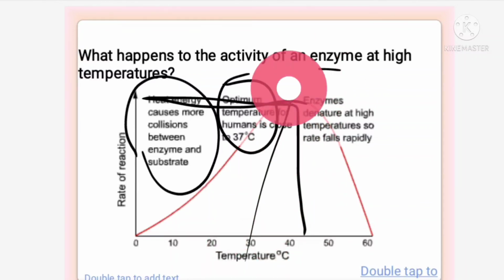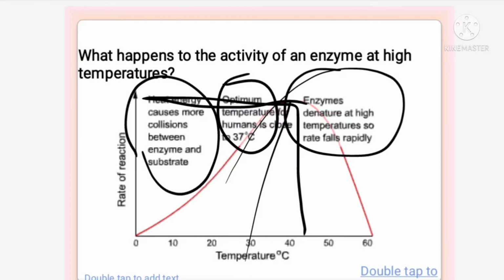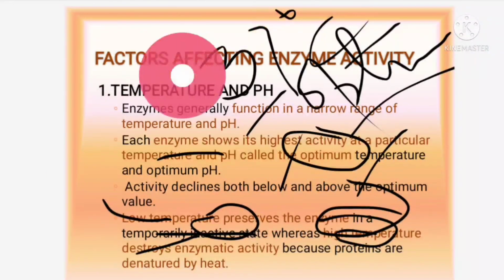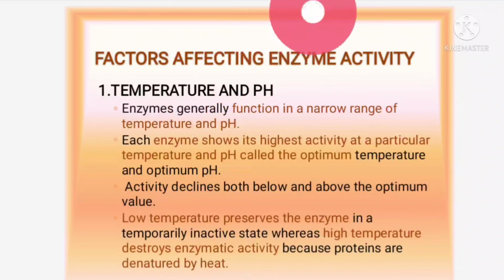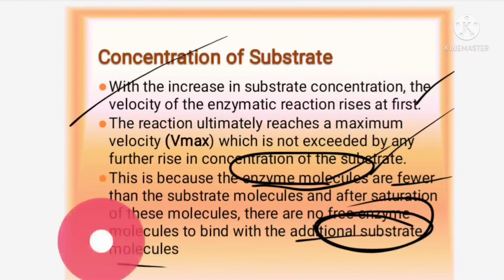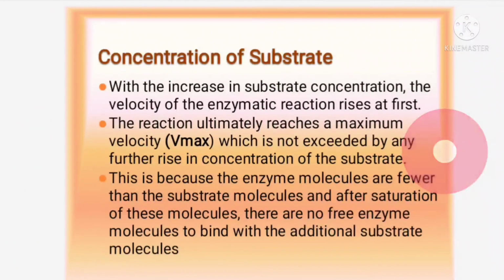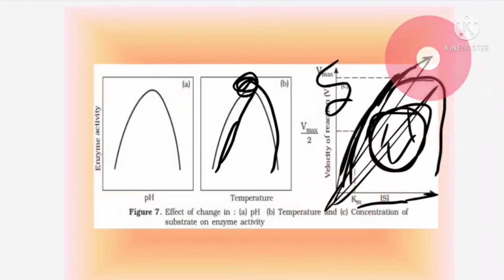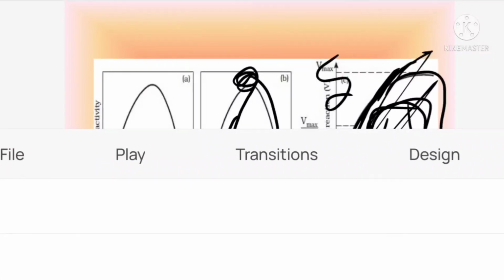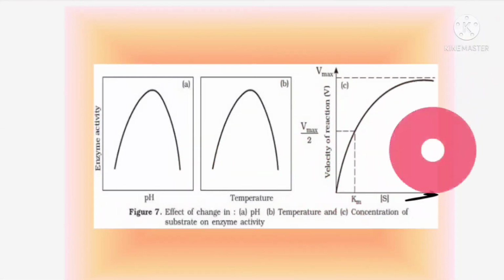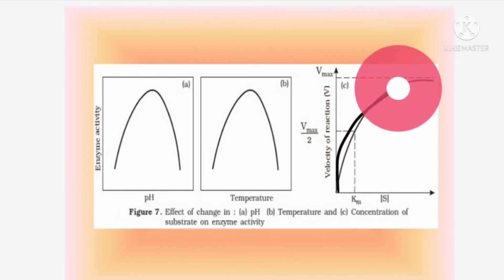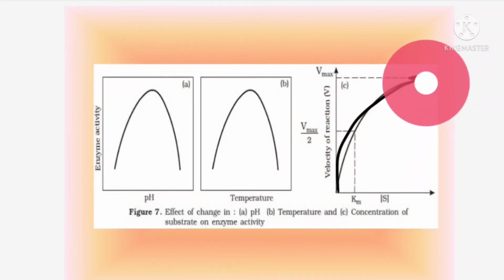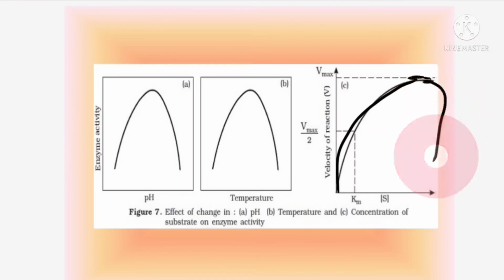Thereafter the enzyme is denatured at high temperature. So for pH and temperature, there should be an optimum pH and optimum temperature, below and above which the reaction will be very less. Substrate also, gradually it increases, and after reaching the maximum, since the enzymes are not available, the reaction decreases. So first the reaction is going on increasing, but after some time there are no enzyme molecules to bind with the substrate, so the reaction will decrease.